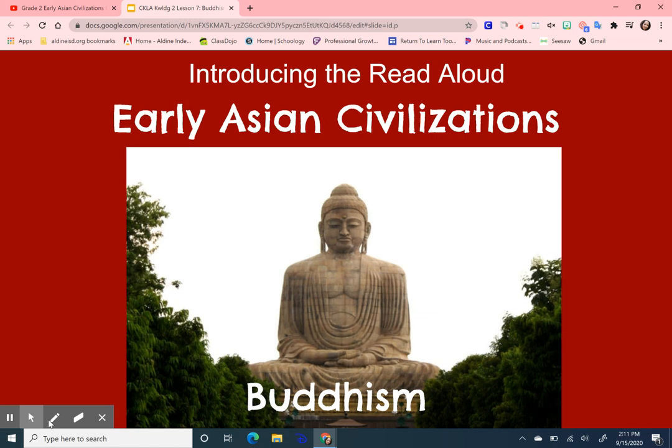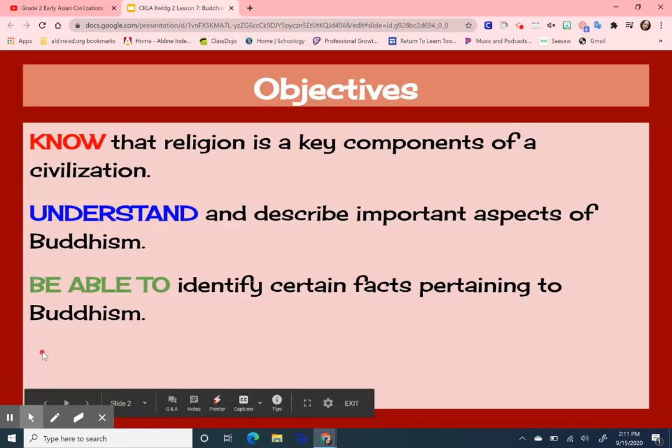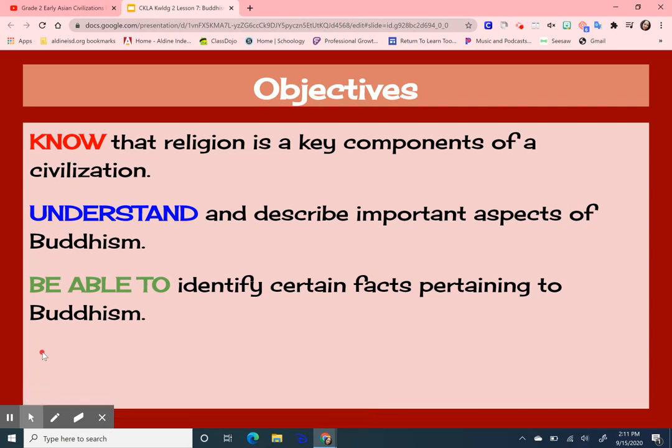In today's lesson, you will be listening to the last lesson in early Asian civilizations. Today's focus will be on the religion Buddhism. Today's objectives: you will know that religion is a key component of a civilization. You will understand and describe important aspects of Buddhism, and you will be able to identify certain facts pertaining to Buddhism.